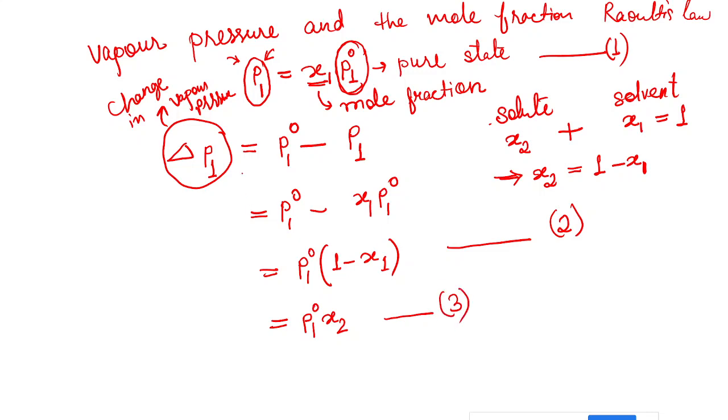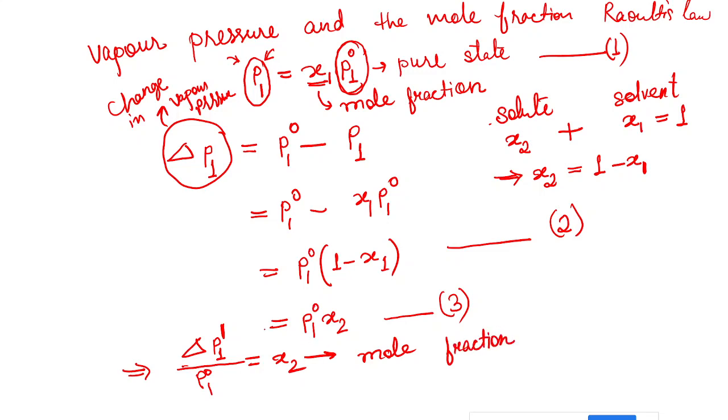Now I have 3 equations, where the first one is given as P1 is equal to x1 P1 naught, and here it is delta P1. Now just make a basic arrangement कर लो इसको. Just bring that P1 naught to this side. Then what you will get? Delta P1 by P1 naught is equal to x2. Now this is your final expression for the relative lowering of vapor pressure. Now what was this x2? This x2 was your mole fraction.